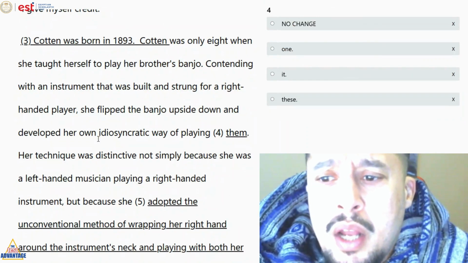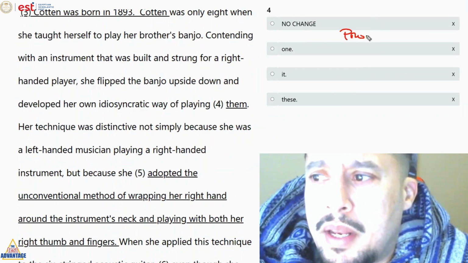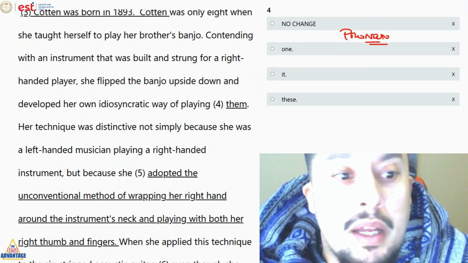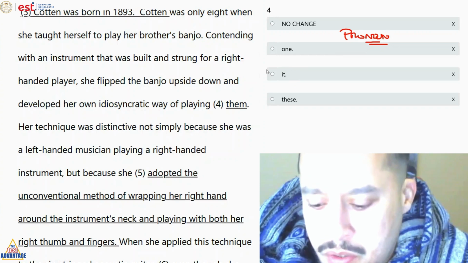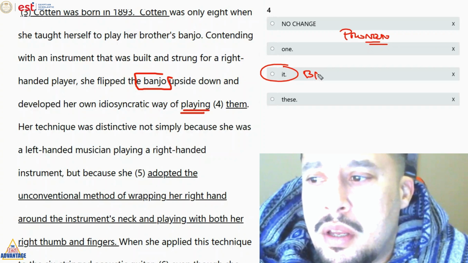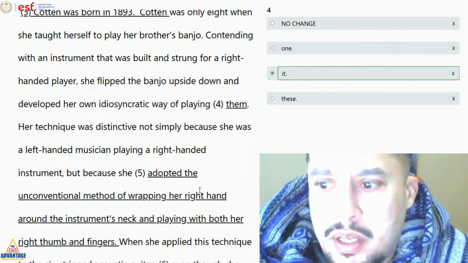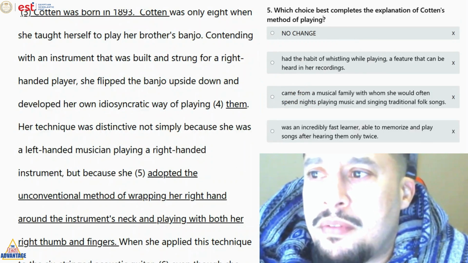Question number 4. ده السؤال pronoun, وعشان ده السؤال pronoun بنعمل ايه؟ بندور على noun. So we have to find out, well, she flipped the banjo upside down, developed her own idiosyncratic way of playing the banjo, because she's playing the banjo. Noun هنا is the banjo, or banjo ده singular. Be logical. What is she playing? She's playing the banjo. She's playing music. هنا نقول إجابة C. Question number 5.